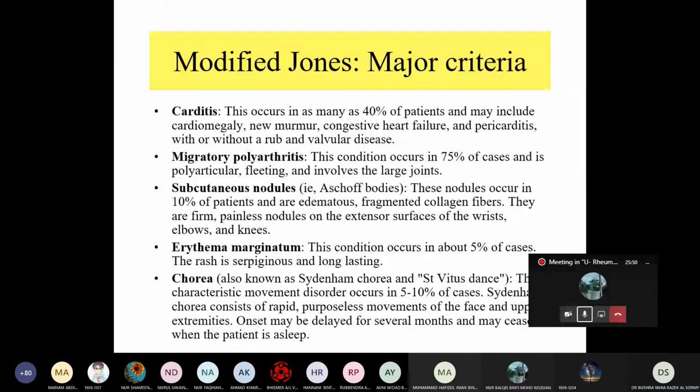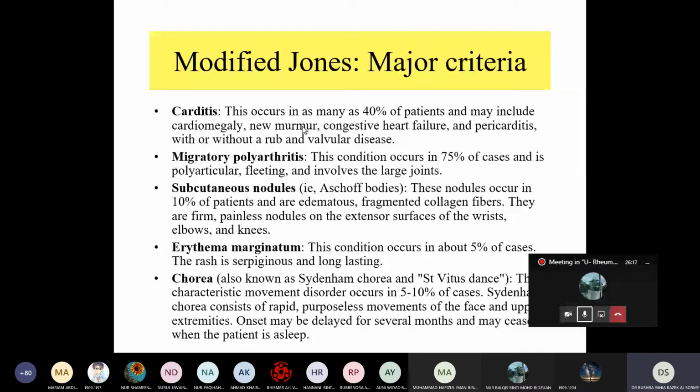Okay. So what is carditis? This occurs in as many as 40% of patients and includes cardiomegaly, new murmur, congestive heart failure, and pericarditis, with or without valvular disease. Why do we have a murmur? Because the patient can have mitral regurgitation.